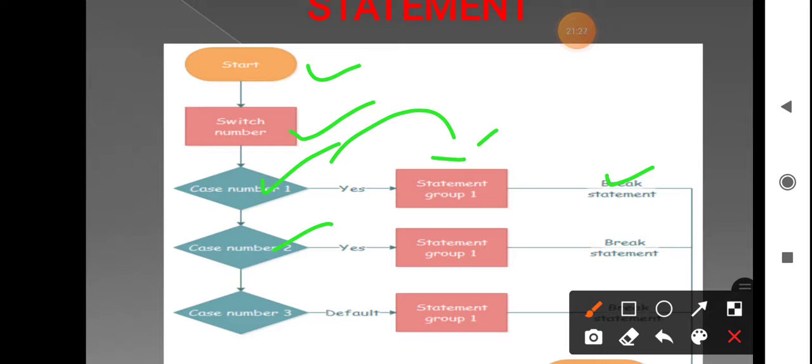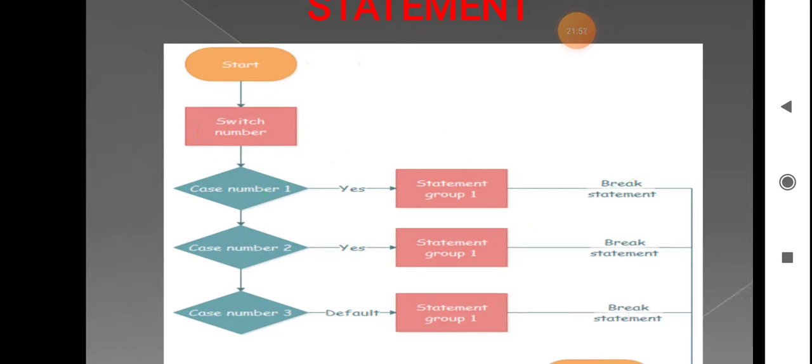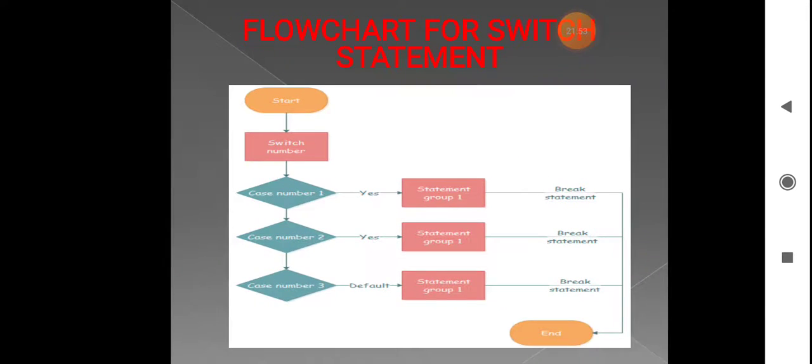If it is true, then you execute statement 2. Then you apply the break statement. Next if it is matching with case number 3, then you execute statement 3, then the break statement, and then you exit from the switch. Okay, so this is about the switch statement you have to write.